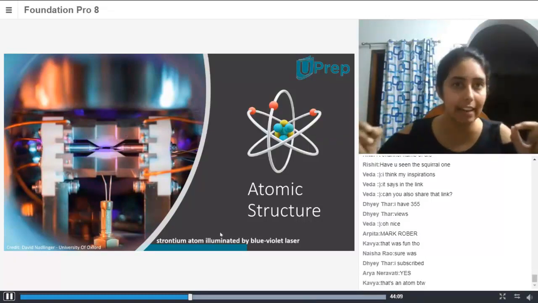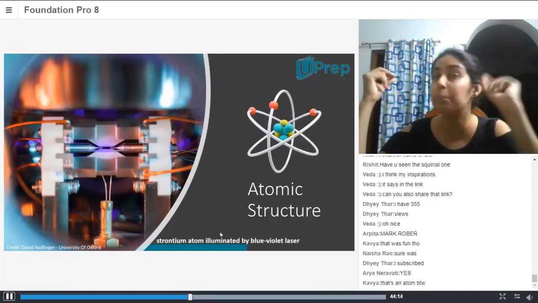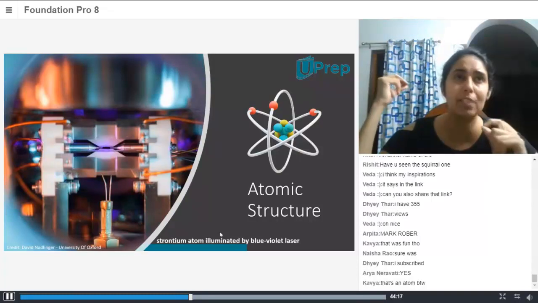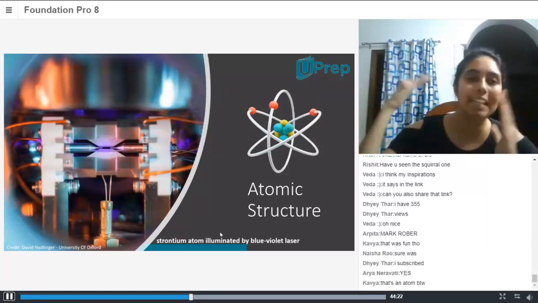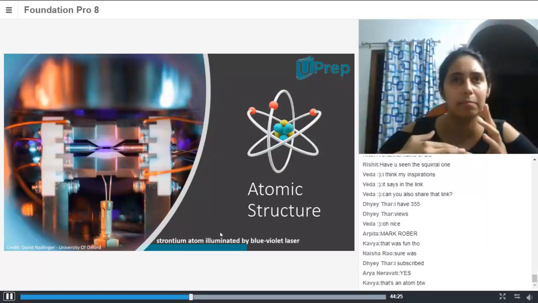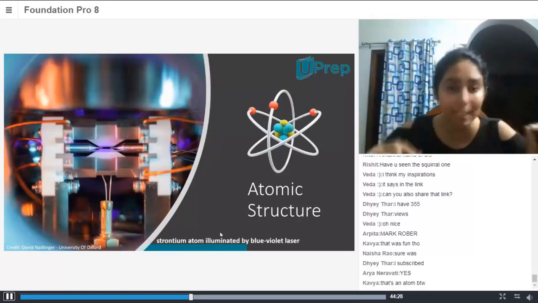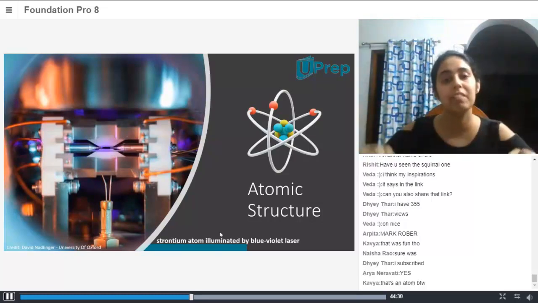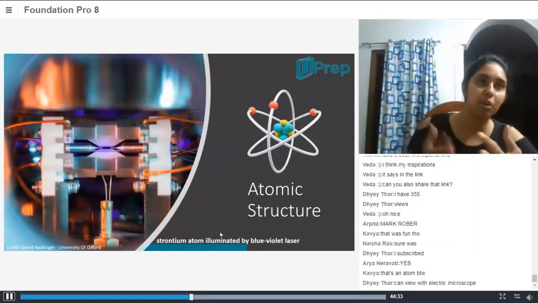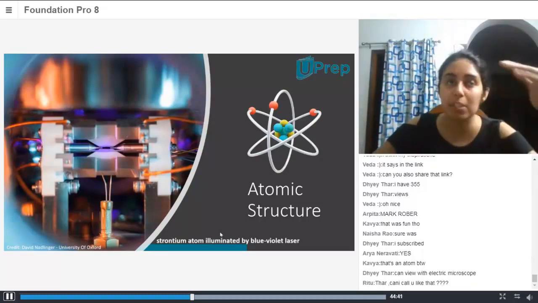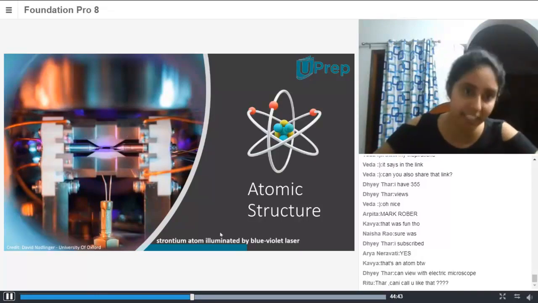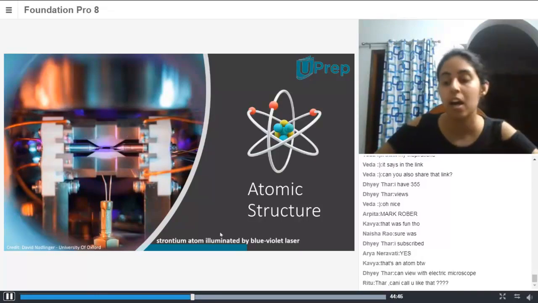An atom is so tiny. Think of what 1 millimeter is on a scale, like on your regular ruler. 1 millimeter is already so tiny, and an atom is almost 1 divided by 1 million times a millimeter, or something of that order. If you divide a millimeter into 100,000 or a million parts, that's how small an atom is. So it is impossible, or close to impossible, to see an atom with our naked eye.